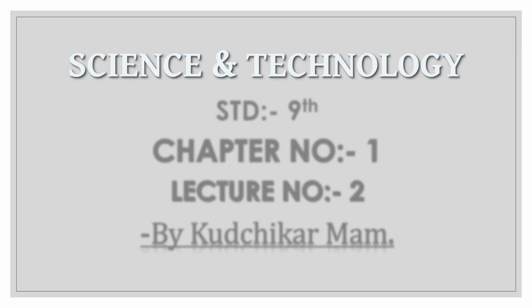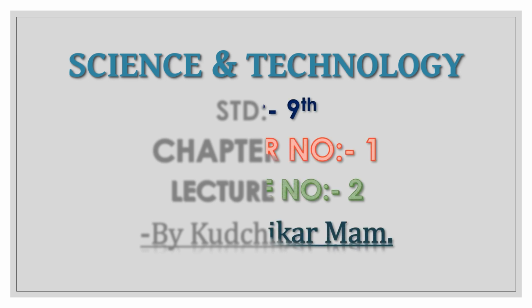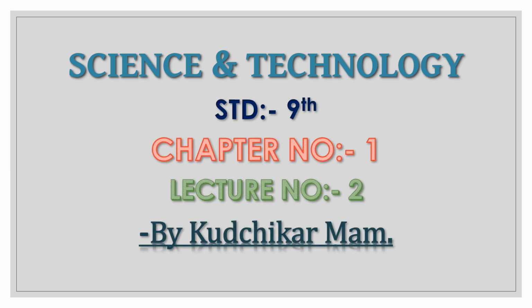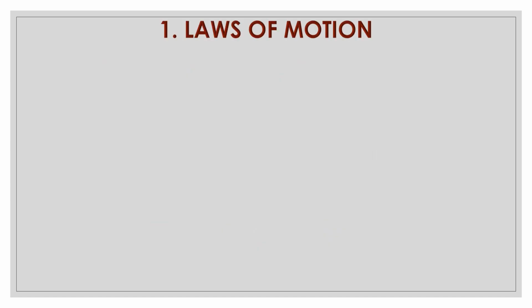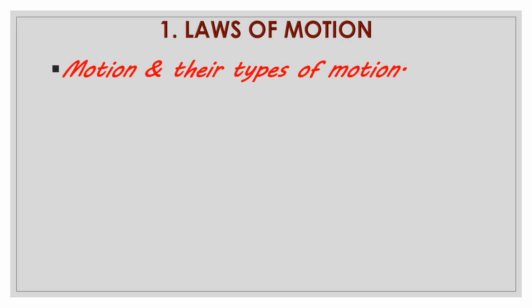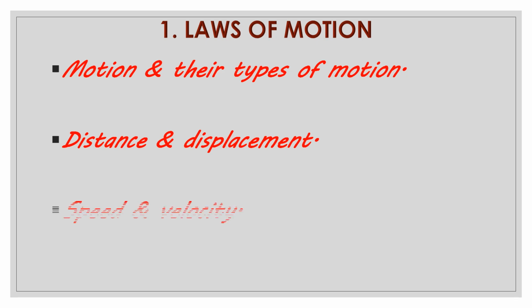Here is Science and Technology subject, Standard 9, Chapter number 1, Lecture number 2 by Kurchikar ma'am. In the previous topic of science, we have seen motion and types of motion, distance and displacement by taking the example of Seetal and Sangeeta's house, and the last point about speed and velocity. To understand this in more detail, watch our previous video by clicking on the link in the description.